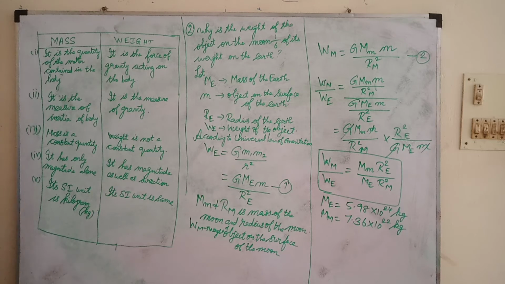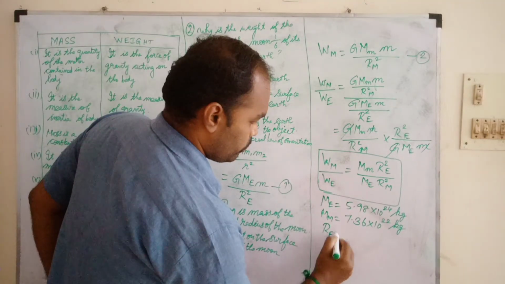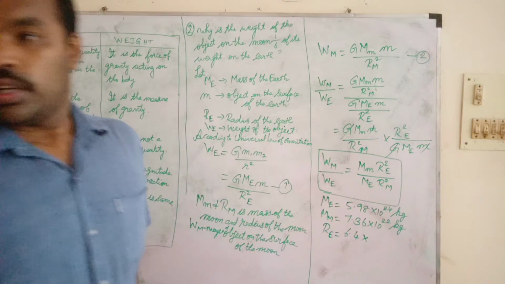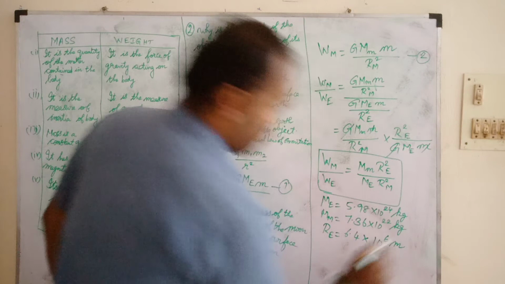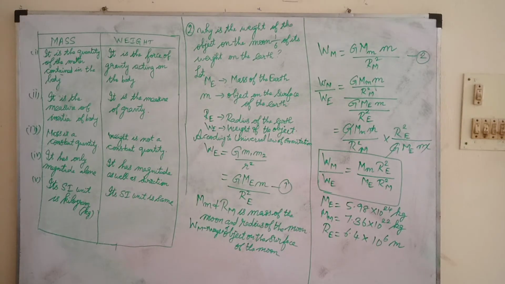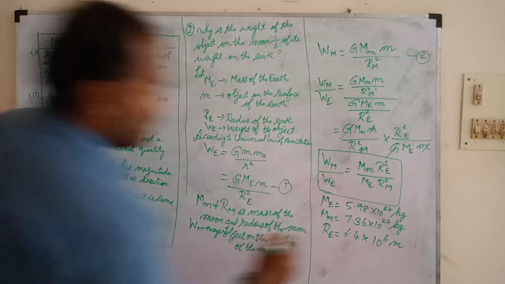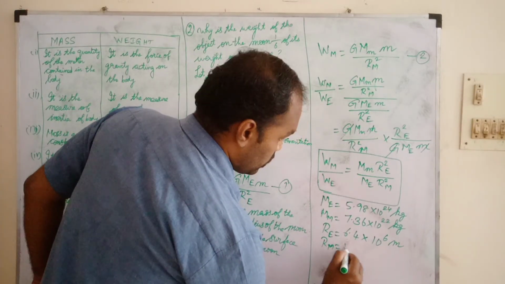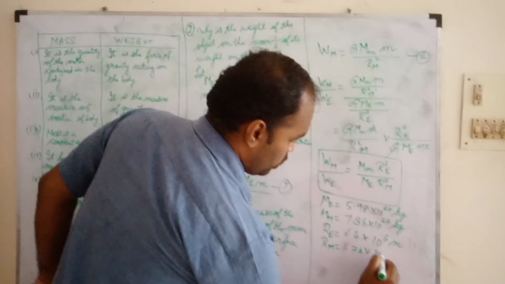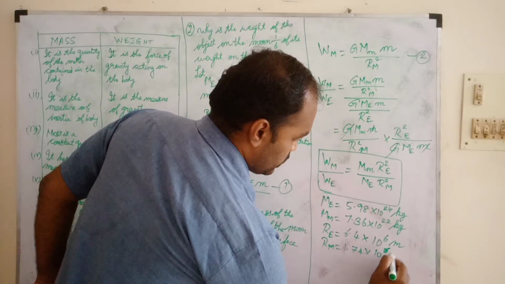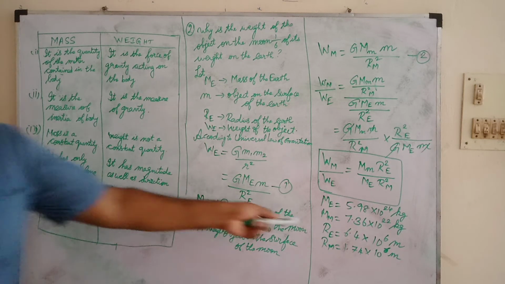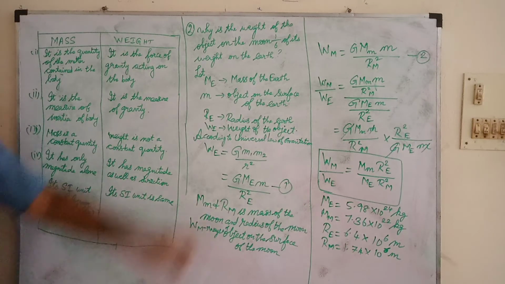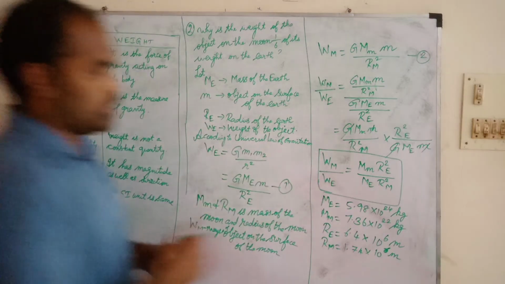Then the radius of the earth is 6.4 into 10 power 6 meter. The radius of the moon is 1.74 into 10 power 6 meter. So you need to know these values and remember them. You need to substitute these values in this equation.